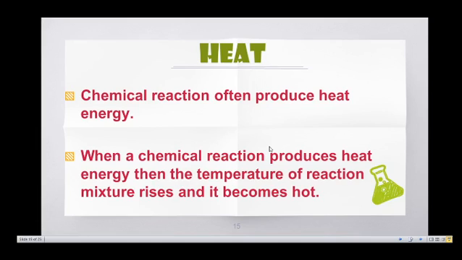Now we are going to discuss the next characteristic, change in temperature. Some chemical reactions produce heat energy. The temperature of the reaction mixture rises and it becomes hot. When we touch the solution, it feels hot.